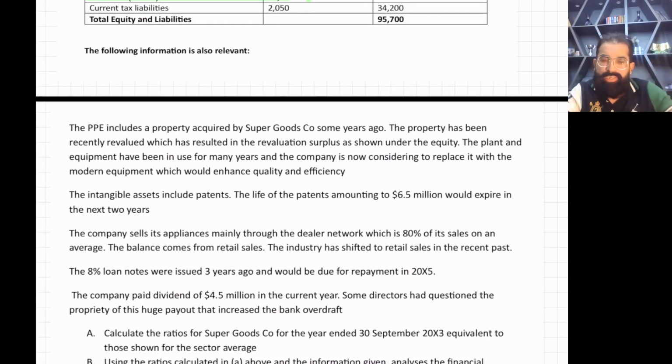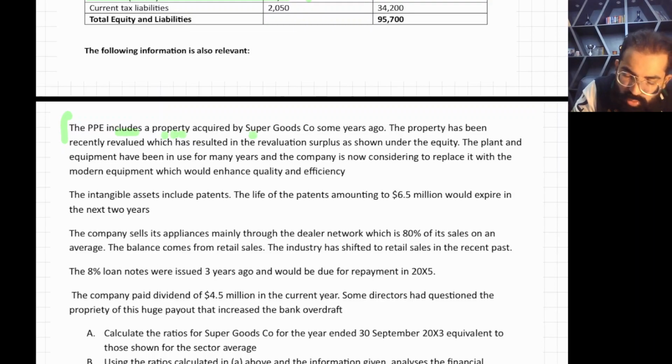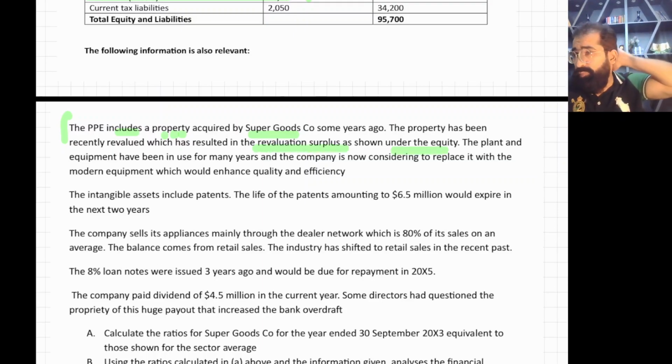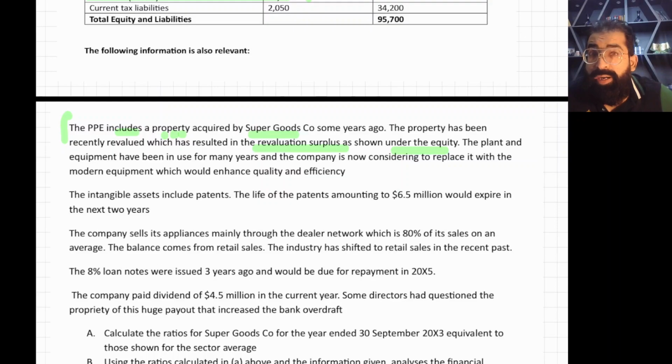Now let's read the notes. This will give you some idea. The PPE includes a property acquired by Super Goods company some years ago. The property has been recently valued, which has resulted in the revaluation surplus as shown under equity. So that means there are many things under PPE. Which item is revalued? The property, the building, is revalued.